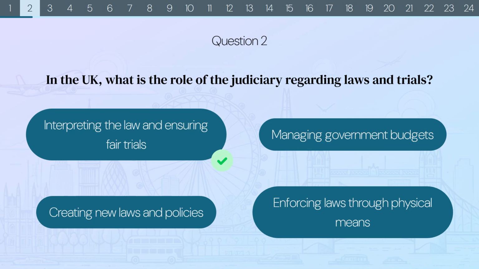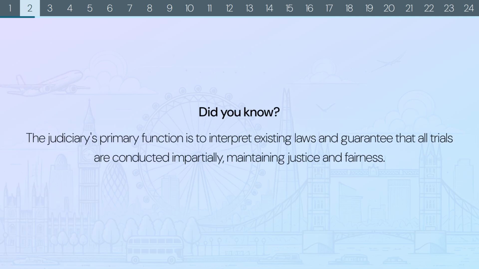The correct answer is interpreting the law and ensuring fair trials. Did you know? The judiciary's primary function is to interpret existing laws and guarantee that all trials are conducted impartially, maintaining justice and fairness.